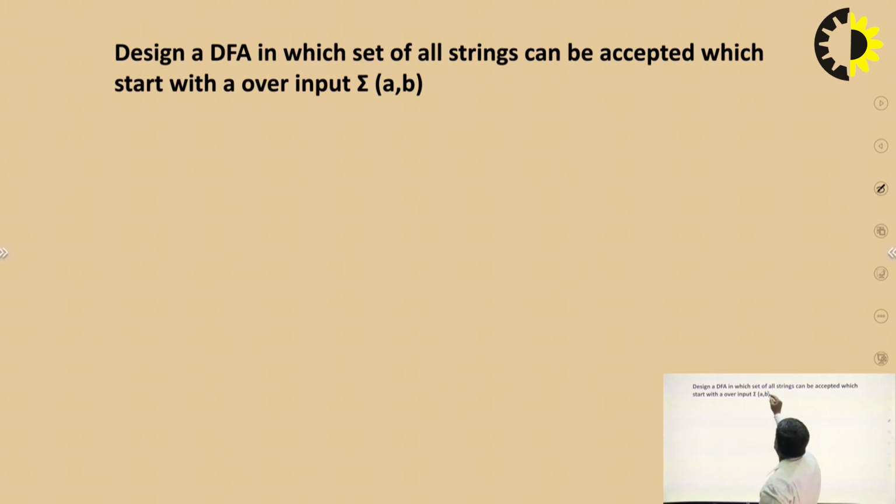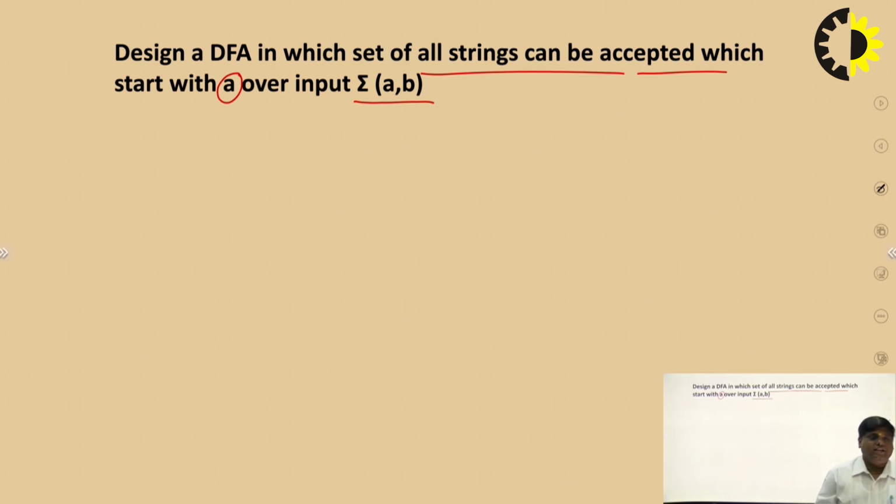We take the very first example. Design a DFA that accepts all strings that start with A over input A comma B. When we design any DFA, what is the approach when we solve finite automata? The first approach is to design a minimum length string and design the finite automata. Now the problem is our string is starting with A. What is the minimum length string? It is A.